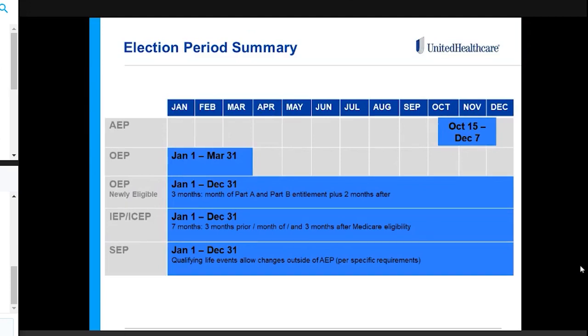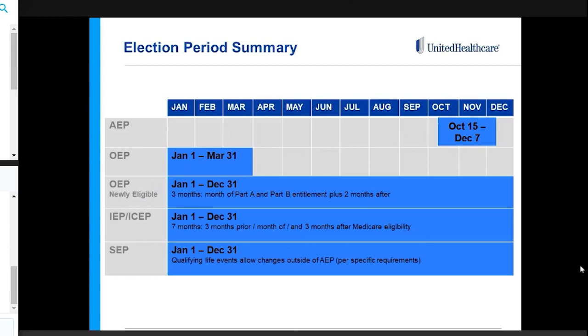All right, so to summarize what we went over today, we briefly touched on AEP from October 15th to December 7th. We reviewed the open enrollment period that follows AEP. So January 1st to March 31st, you're able to switch people from a Medicare Advantage plan to a different plan one time if they're unhappy.